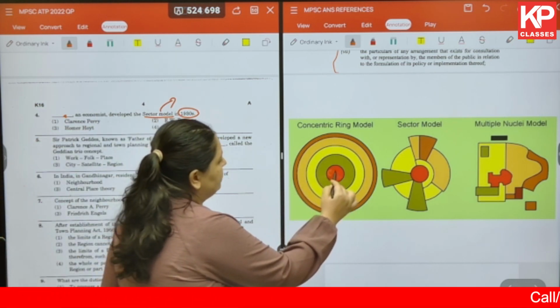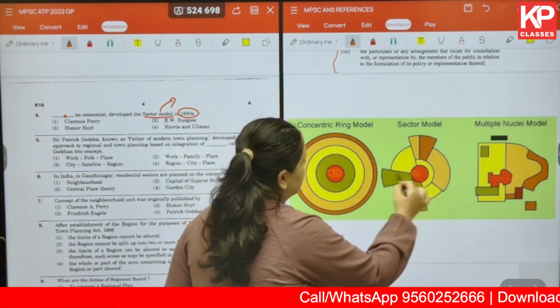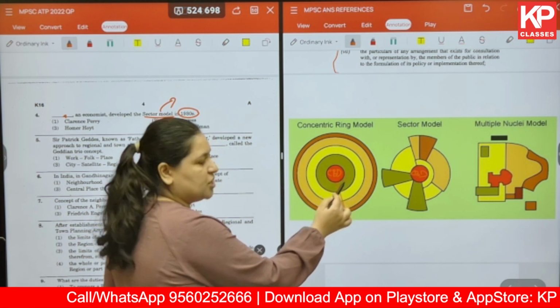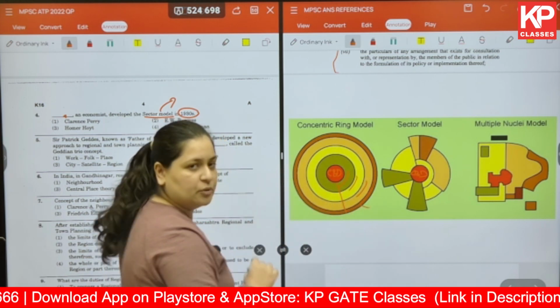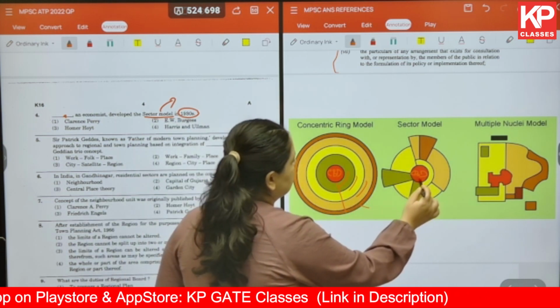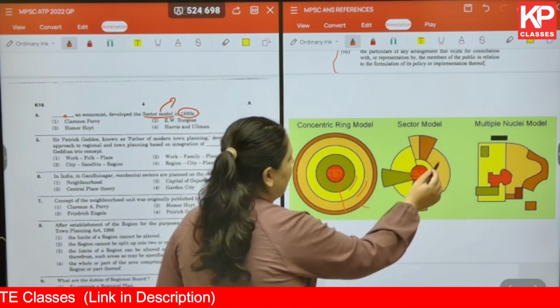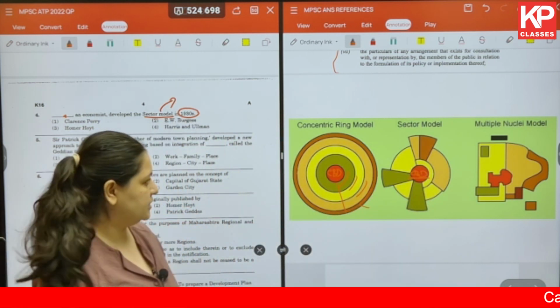Starting with the center, the second one is the CBD, and then you have various other land uses, for example the transition zone, LIG, MIG, and the HIG or the commuter zone. And in this particular sector model also, we have the various types of land uses with respect to the commuter zone, LIG housing, and HIG housing.